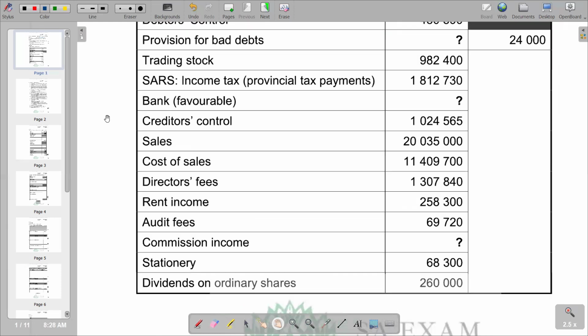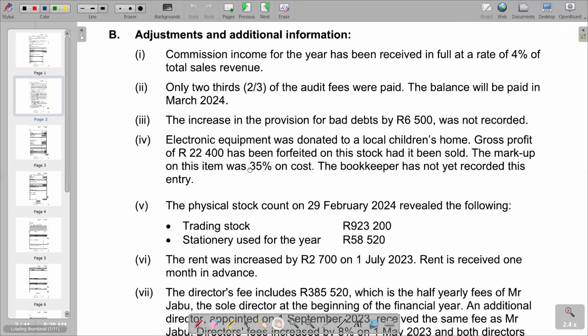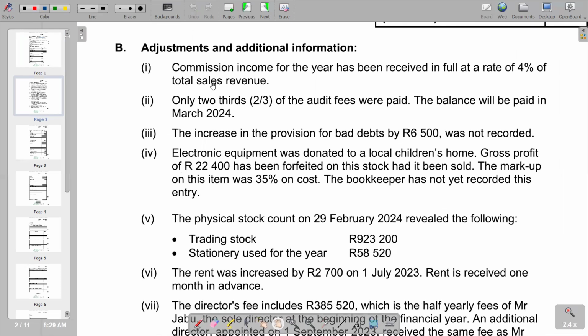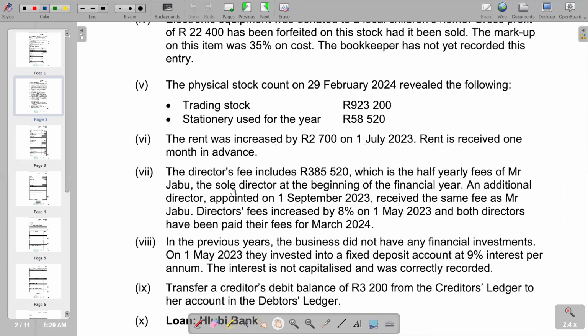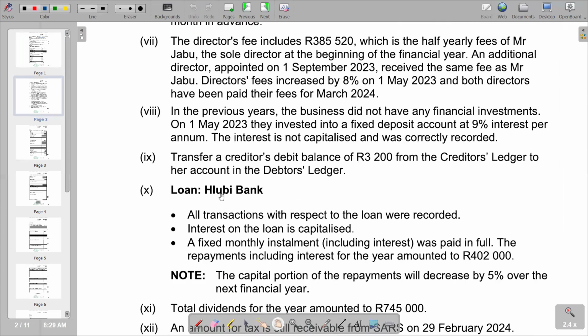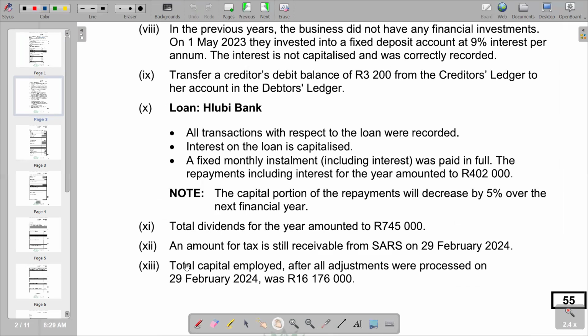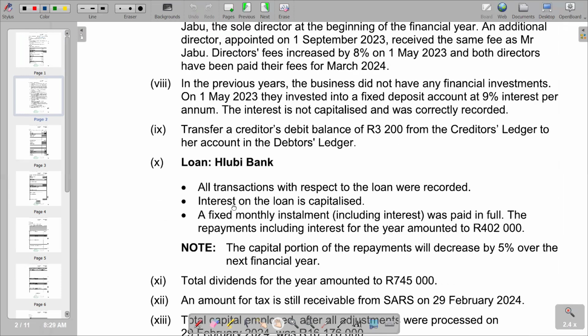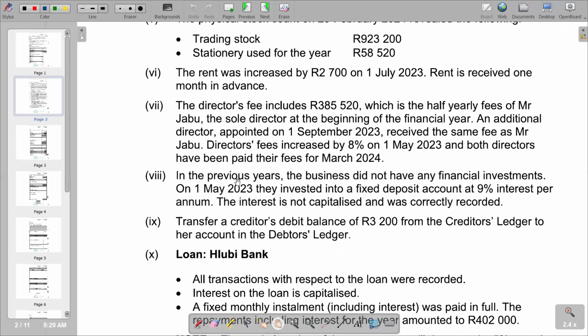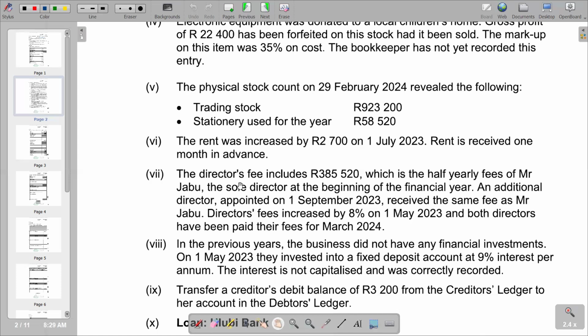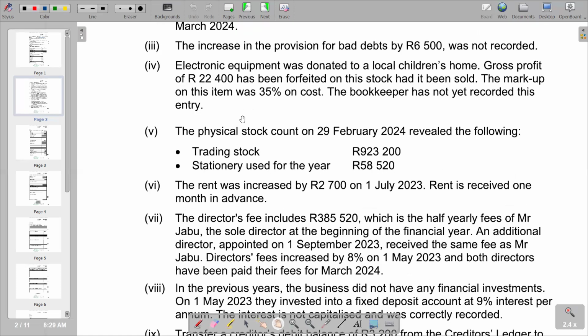So moving on, we also have a continuation with adjustments and additional information from additional information number 1, going down to additional information number 13, which is the last one, which you need to go through everything before you start to answer the question, so that you can easily locate in terms of relating adjustments to the items given under the nominal account section, that is expenses and also income or other items that might need adjustment.